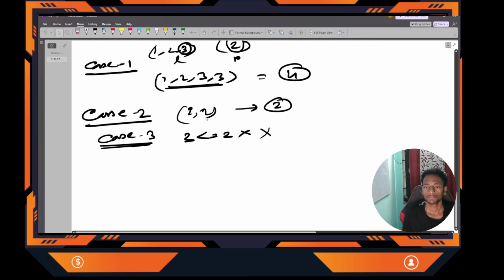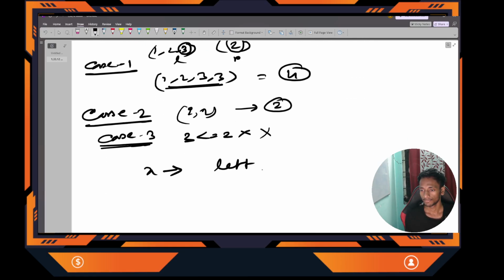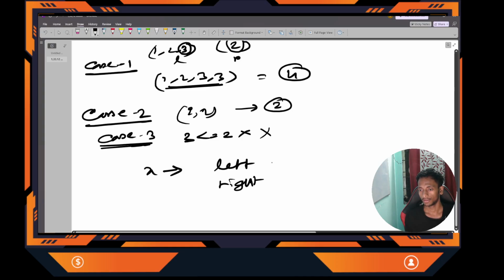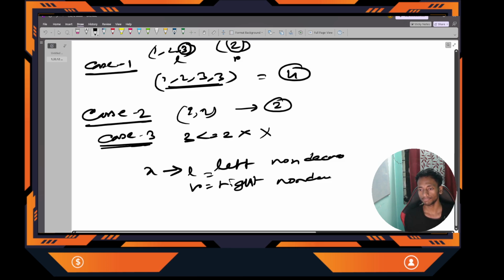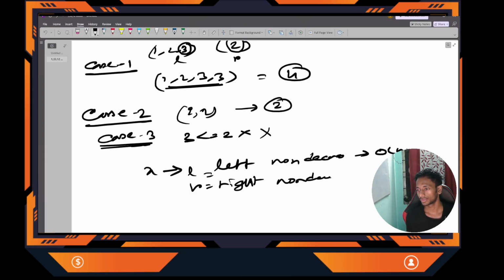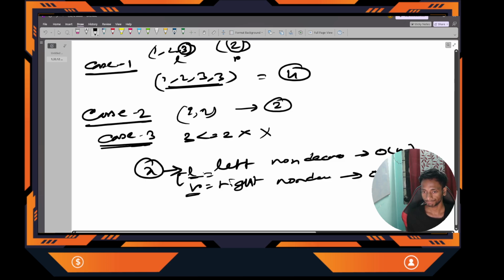So for each x, I will check the left non-decreasing subarray and the right non-decreasing subarray, to get the length of the left subarray and the right subarray. Suppose I get L and R as their lengths. In the worst case, it will run up to big O of n, because whenever I find a non-decreasing violation, I break from there. So in the worst case, it will run over all the elements. For each x, I have to run twice, once to get the left subarray and once to get the right subarray. So for each x, in the worst case, I'll run n times.